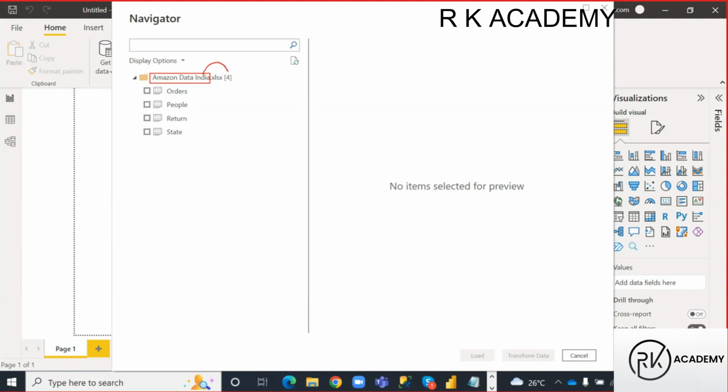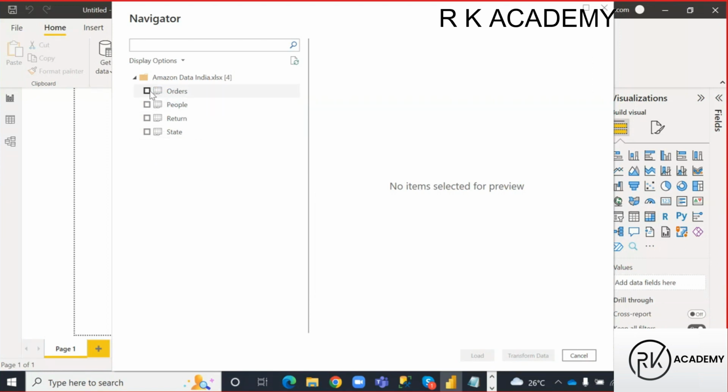Under that Excel file I have 4 sheets. Those sheets are nothing but tables here. Each sheet will be considered as one table. This is first sheet, that is one table. Second sheet, people table, means sheet name. These are the sheet names: orders, people, return, state. What are these? These are the Excel file sheet names. In Power BI these will be called tables. Each sheet will be considered as one table, right?